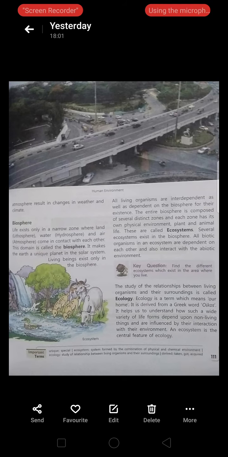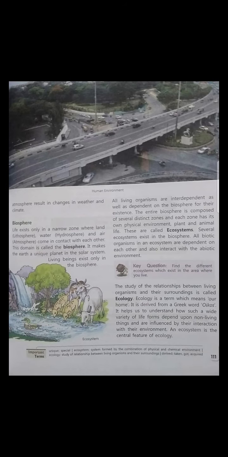All biotic organisms in an ecosystem are dependent on each other and also interact with the abiotic environment. We all interact with the abiotic environment because we use atmosphere, we use lithosphere, we use hydrosphere. Without this we can't live. Biotic animals, biotic human beings are completely dependent on abiotic things.